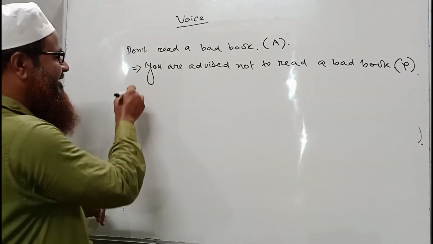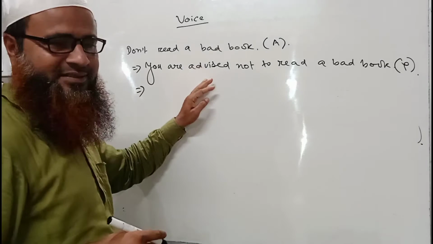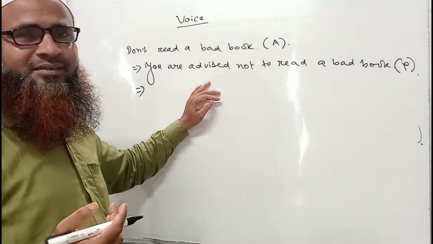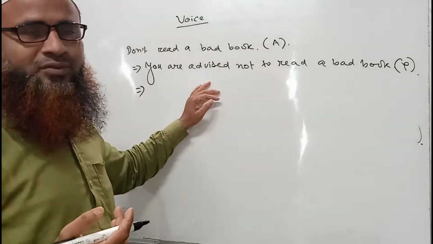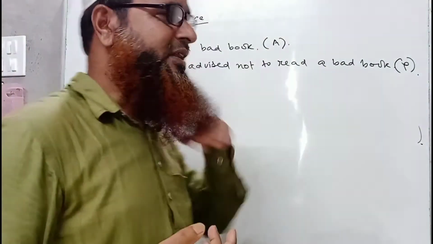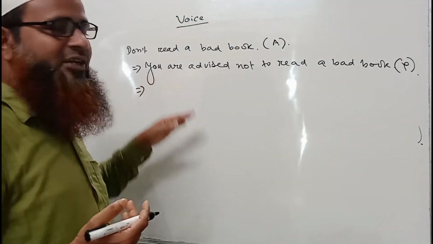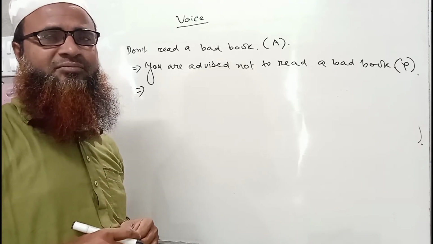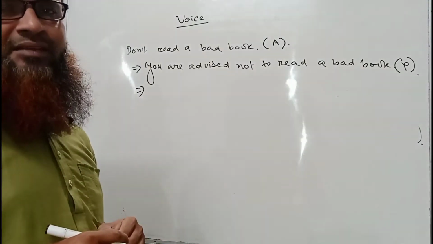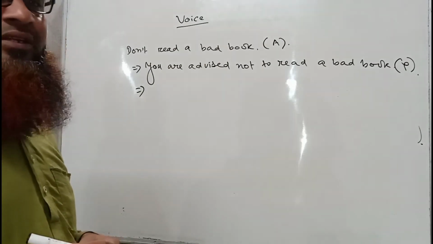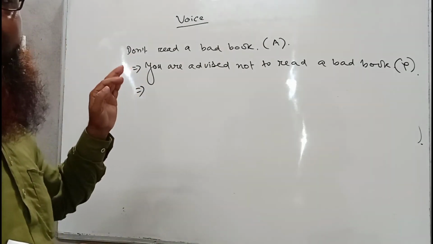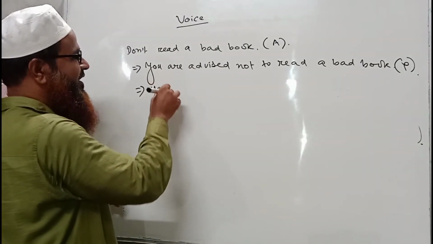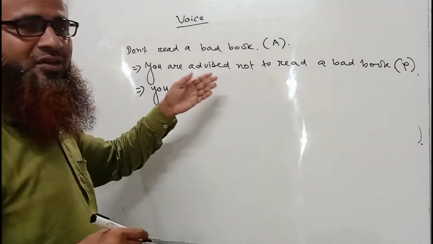Again, somebody can write that he will not use advice, or he may not use let. Then what he should do, it should be like this: you are forbidden. We can use a negative word, that the word itself is negative. So we can use that negative word in such negative sentences for making them passive. So when we use forbidden, then we never write not or never.